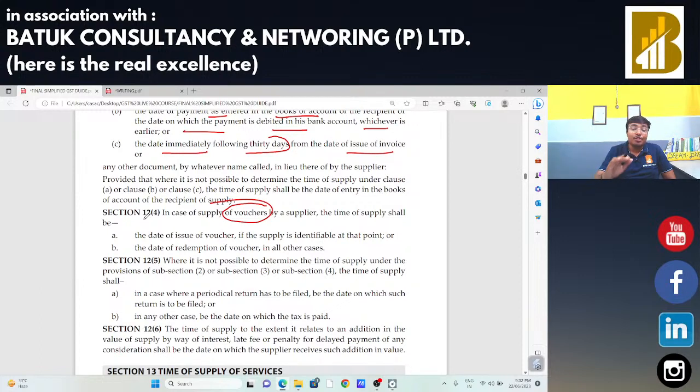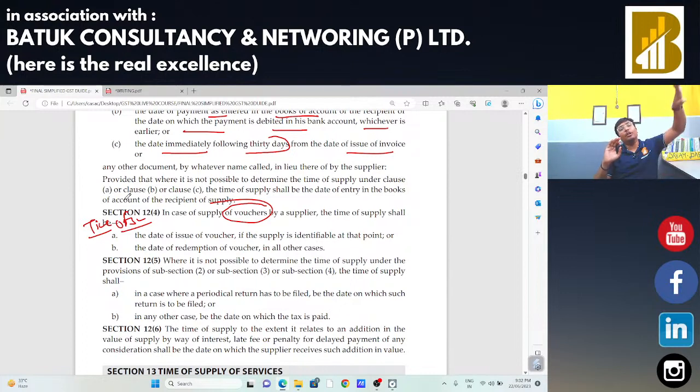If the redemption value of that voucher is identified, in that case, the day you received the voucher, that date will be treated as time of supply and GST should be charged accordingly. But if you have no idea about the redemption value of that voucher, in that case, when you redeem that voucher, that time will be treated as time of supply.